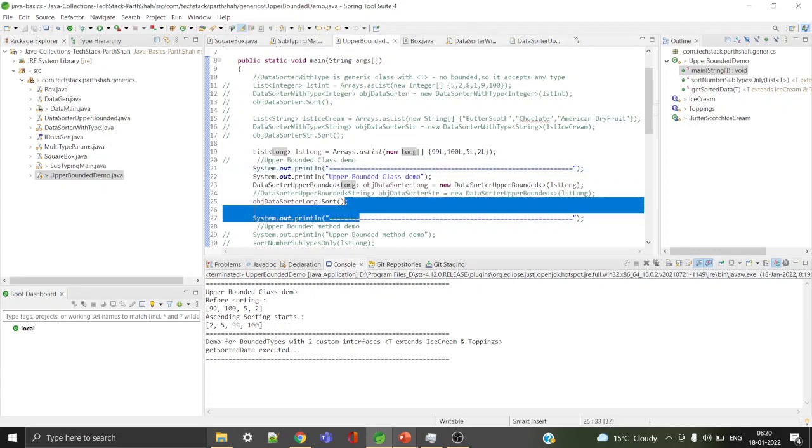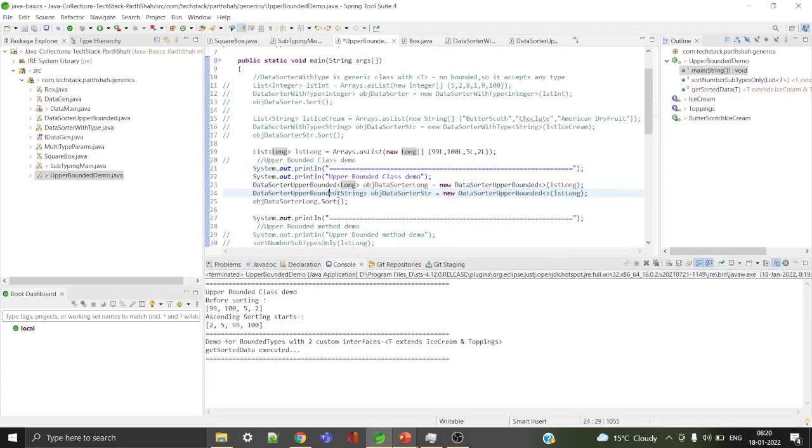Now here as I told you, I cannot specify my data sorter with string type. It throws error, bounded mismatch. The type string is not valid substitute for bounded parameter T extends number. So we are restricting a type to a certain parameter.